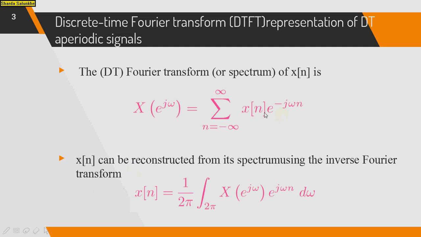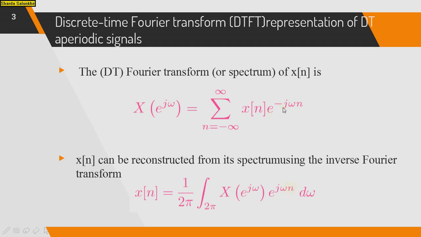And x of n can be recovered back by taking the inverse Fourier transform. So from this equation you can get x of n as the inverse Fourier transform, which is equal to 1 by 2 pi integration over 2 pi of X of e raised to j omega, this is your DTFT term, times e raised to j omega n.